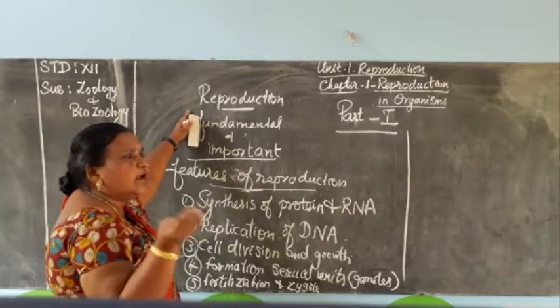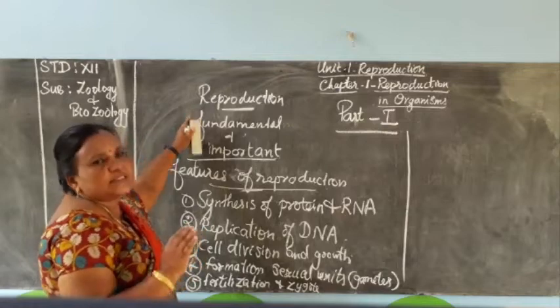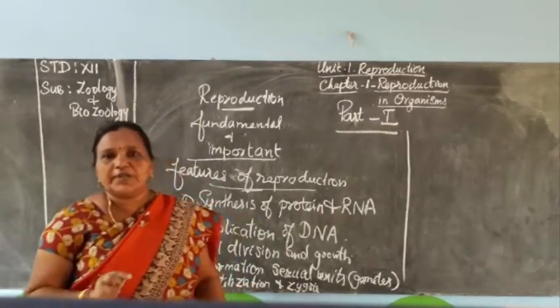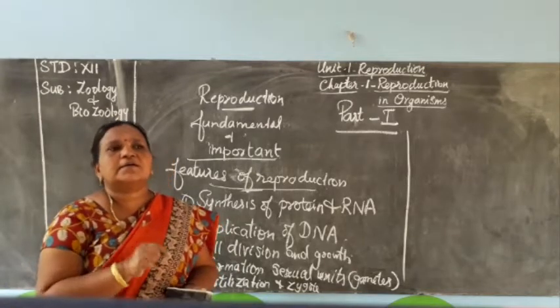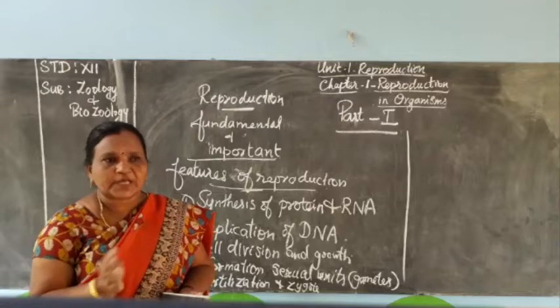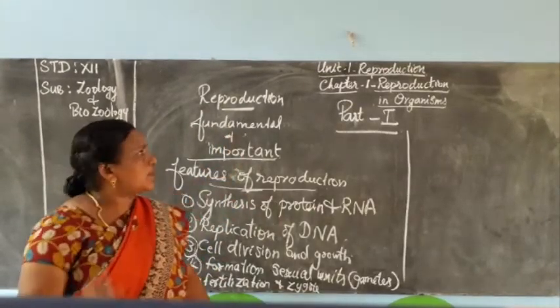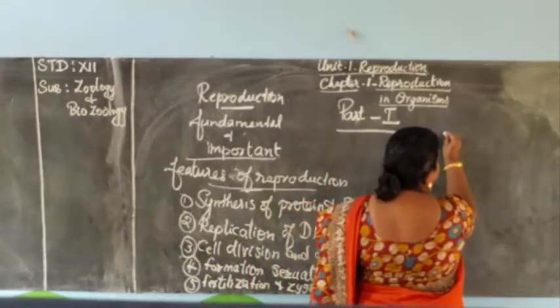Reproduction happens in all types of organisms, as we know very well. Even though the virus is included between non-living and living organisms, it also does reproduction by the replication process. Now, reproduction has two important types, sexual and asexual.